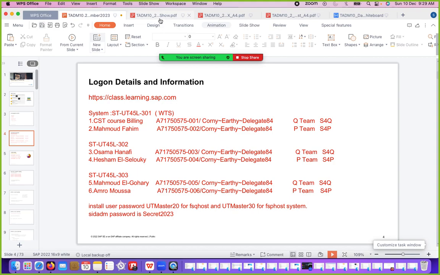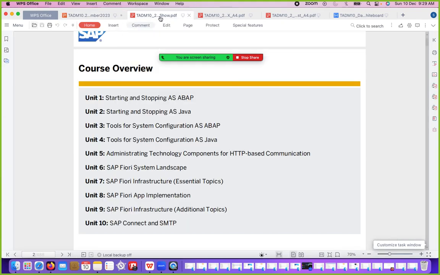Now we will see the topics that we are going to cover in this course. We are going to cover starting and stopping of the SAP system, how to start and stop the ABAP and Java system. We will cover this part today, and even some part of the next one. We are going to cover how to change parameters in the ABAP system.